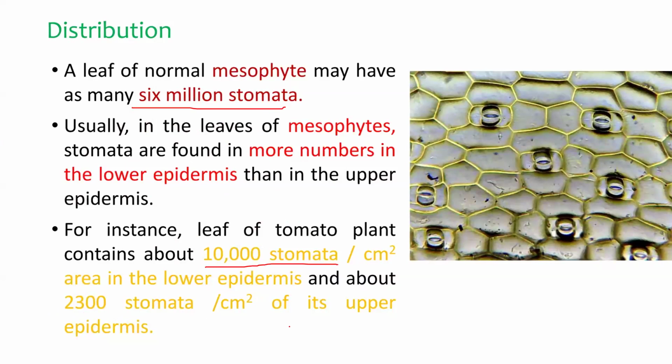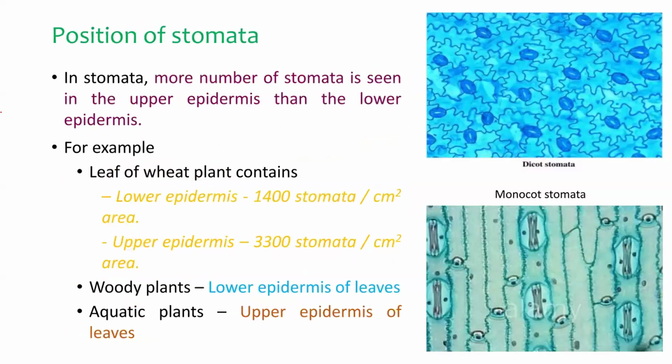This is also an important point. The position of the stomata also varies. Okay, in some plants more stomata are seen on the upper epidermis than the lower epidermis.